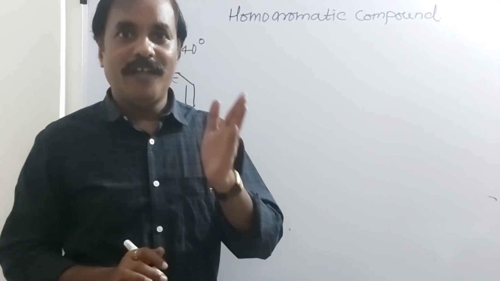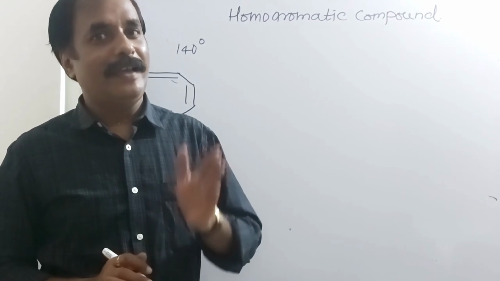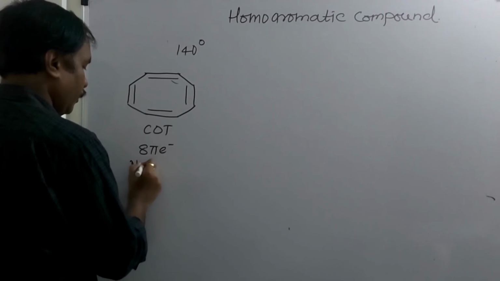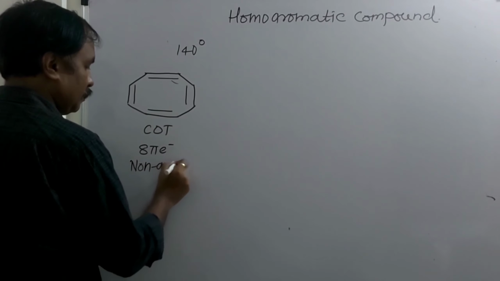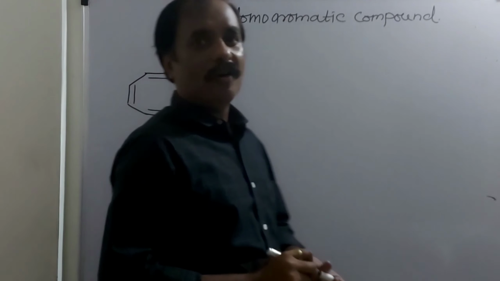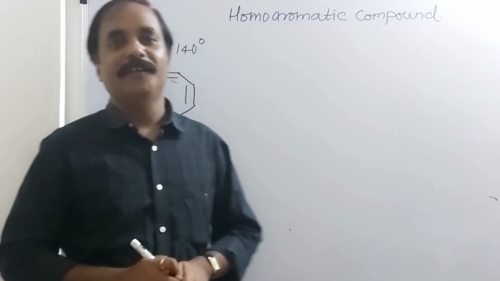And when a compound is not planar, we can say this compound is non-aromatic. So cyclooctatetraene is non-aromatic.